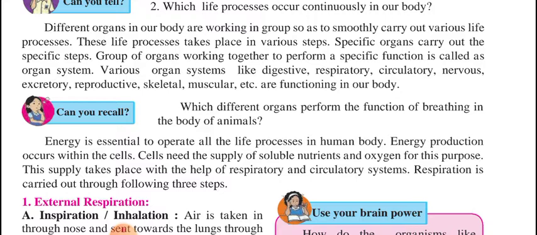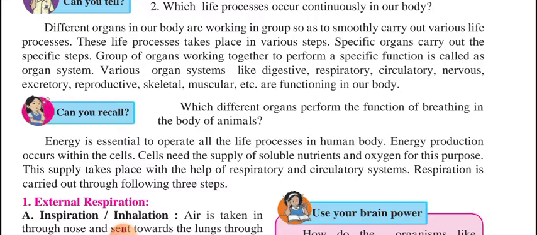Means the ear is for hearing, the tongue is for taste, and the eyes are for seeing. So different types of organs are there, and they do their work at different levels. Next, a group of organs working together to perform a specific function.